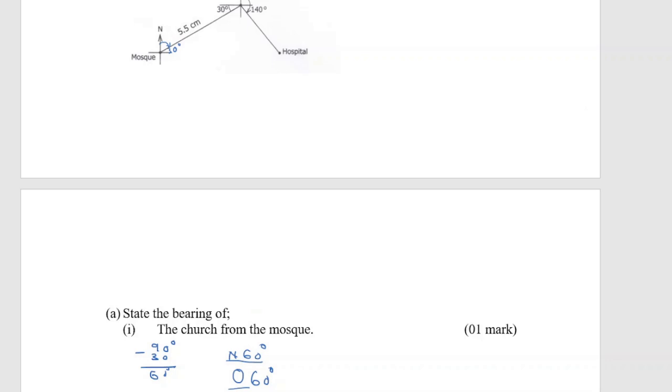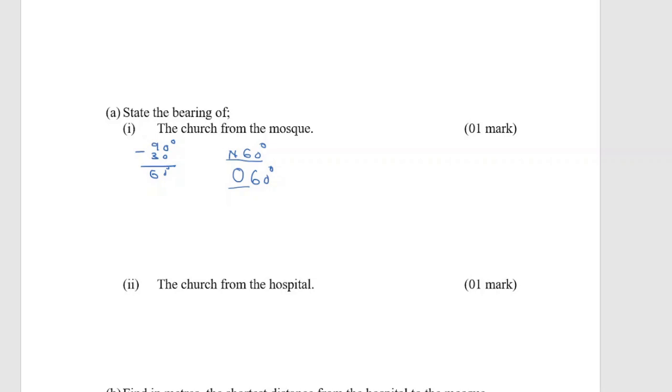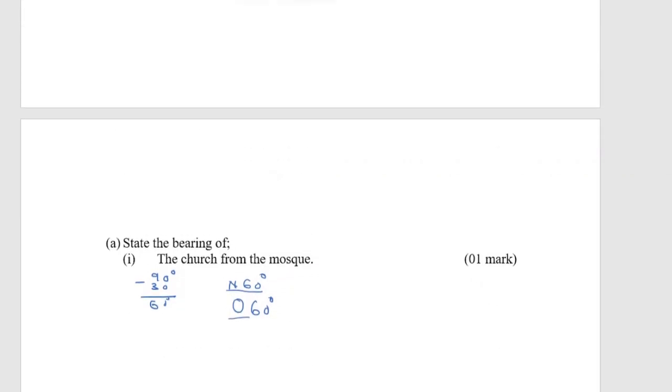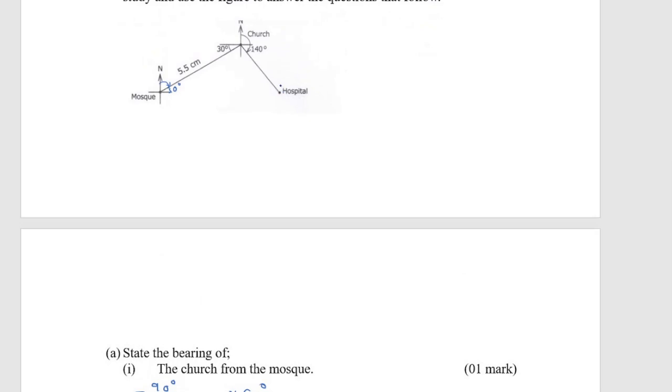Then another one here, they are telling us to state the bearing of the church from the hospital. So we are at the hospital here. So we are now going to draw our compass. Then this is the hospital. Now from the hospital going to the church, remember we said we move in a clockwise direction. We are going to move like this. As we are moving like this, what is here? This is 180. This is 90. Then when you look at this 140, all of this one is 180.